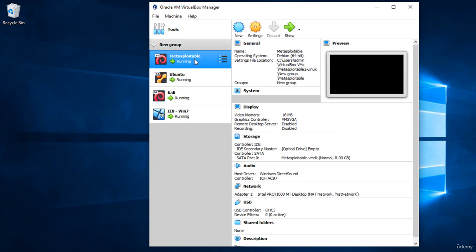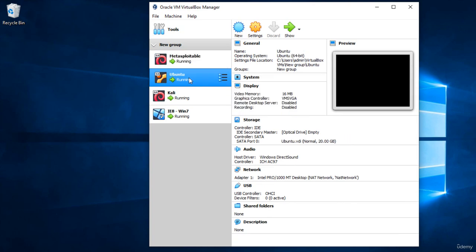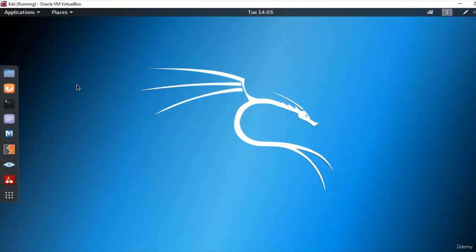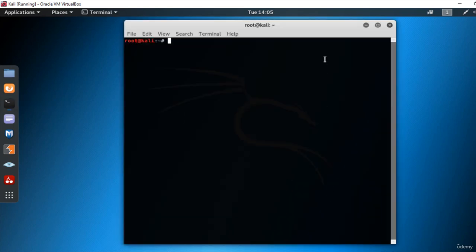10.0.2.15, open Metasploitable 10.0.2.4, open Ubuntu 10.0.2.7, open Windows 7 10.0.2.6, and log in to the Kali Linux VM. Username root, password toor, open terminal, and write this command.